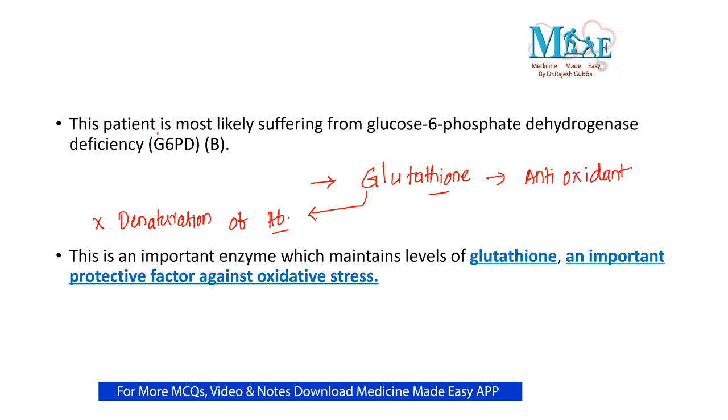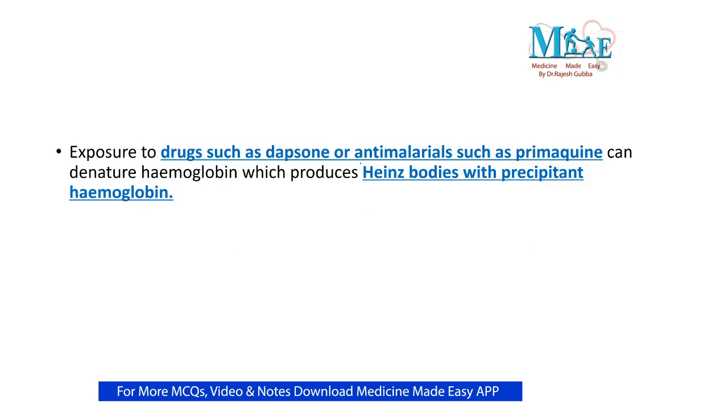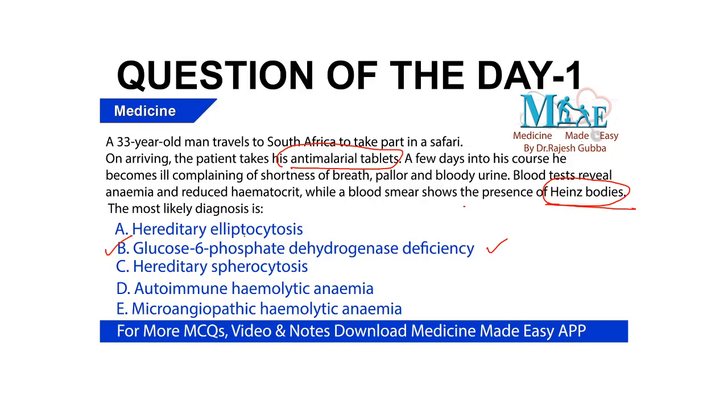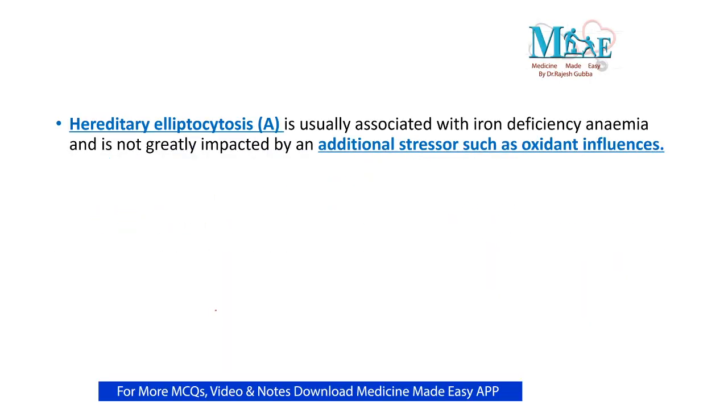Now, when there is G6PD deficiency, that will result in decreased levels of glutathione, and thereby the RBC faces oxidative stress. Once this RBC faces oxidative stress, the hemoglobin undergoes denaturation, following which there will be formation of the Heinz bodies. So the presence of the Heinz bodies is a very important feature suggestive of G6PD deficiency.